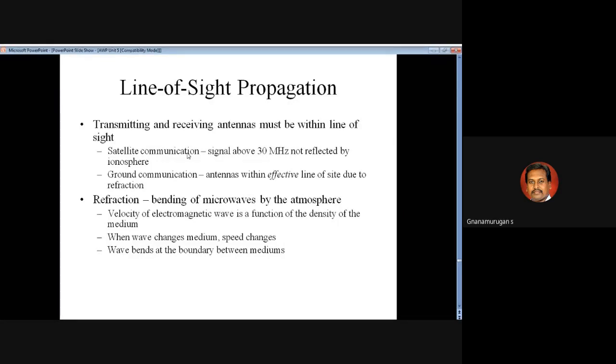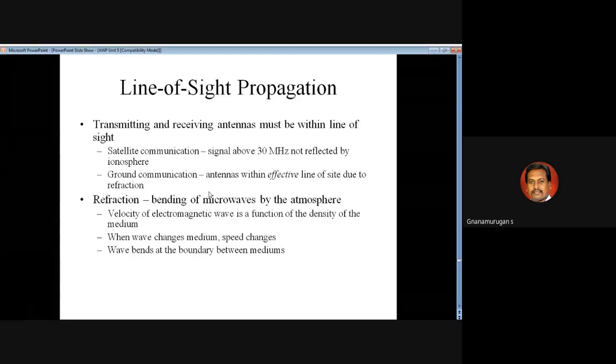Okay, with ground wave propagation, the wave is reflected from the ionosphere, and you can calculate that distance. You can transmit to the ionosphere and it returns back to the earth, and you can calculate this distance for the line of sight. The line of sight is this distance, from the ionosphere to the earth. Again, you can transmit from the earth to the ionosphere and calculate the line of sight.